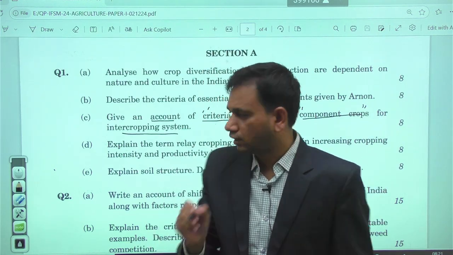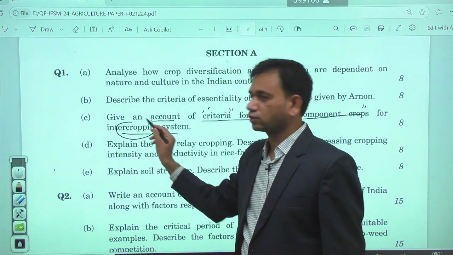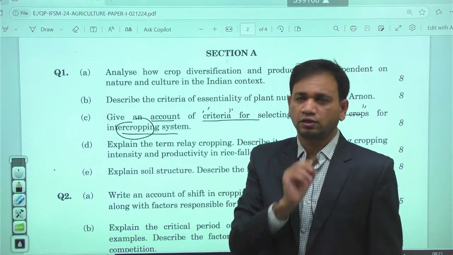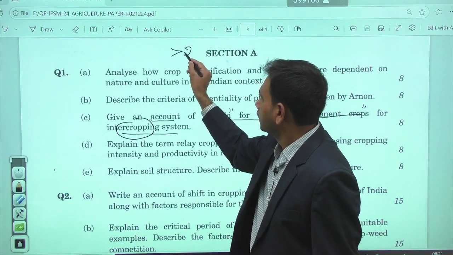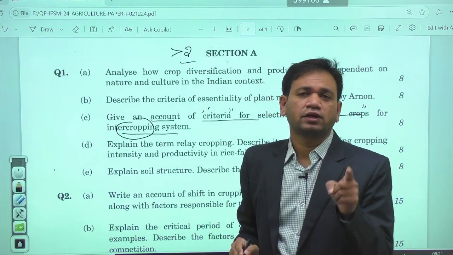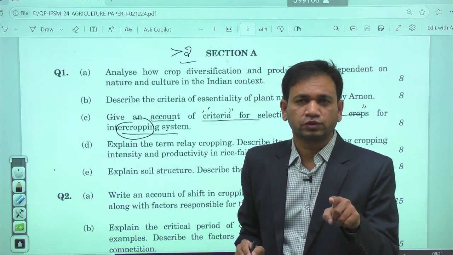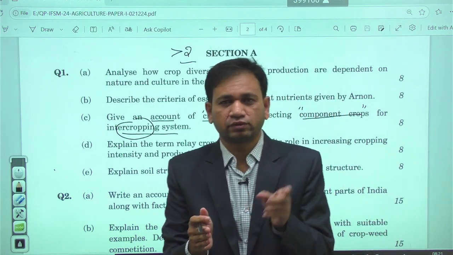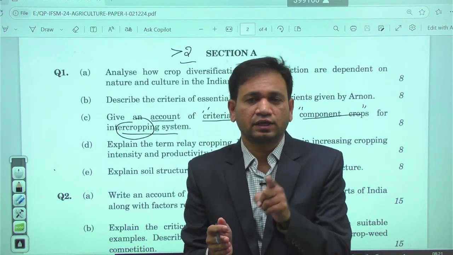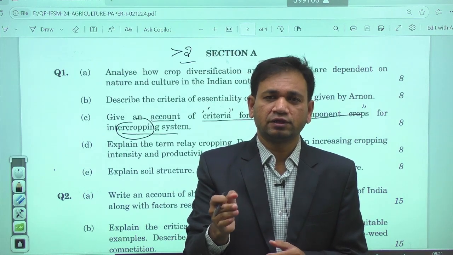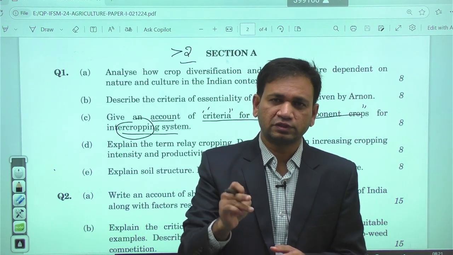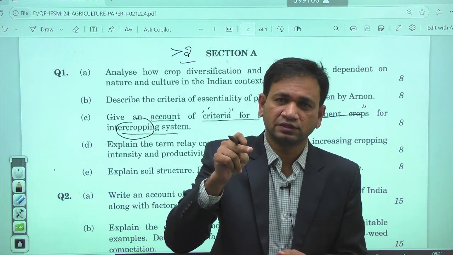Intercropping is one of the types of cropping system. In that case, we are cultivating two or more crops with a definite row proportion. That means there is proper spacing from one plant to another in intercropping. Planting of both crops takes place in a given piece of land, which is called intercropping.